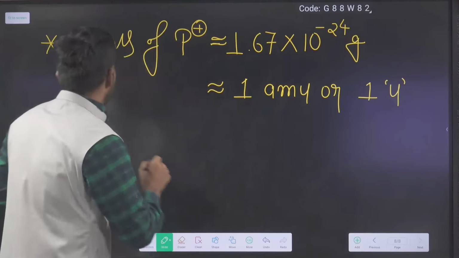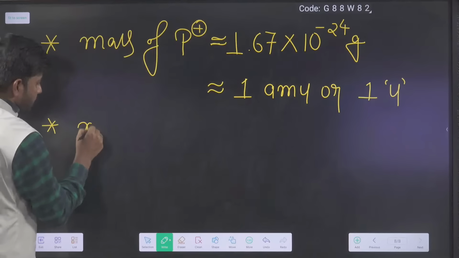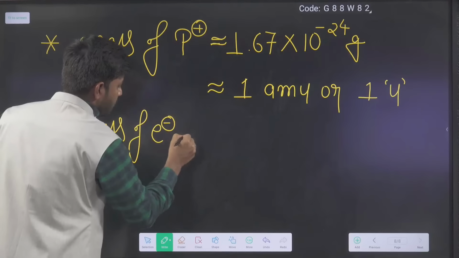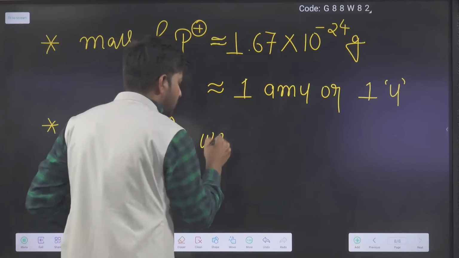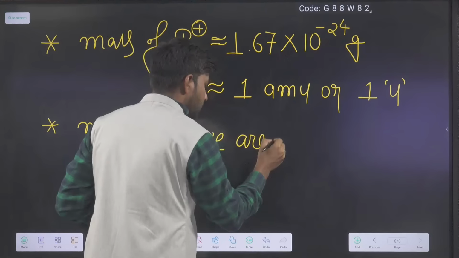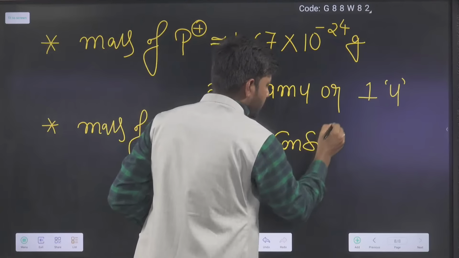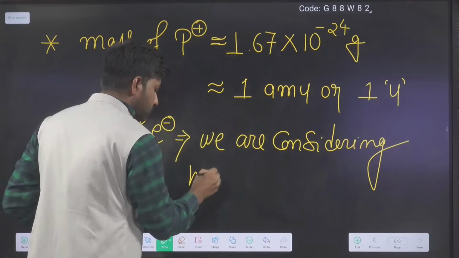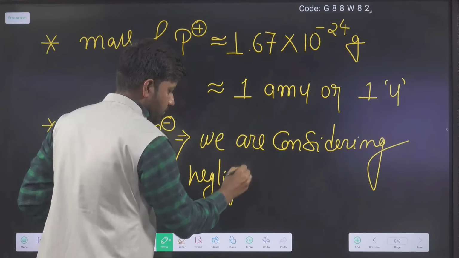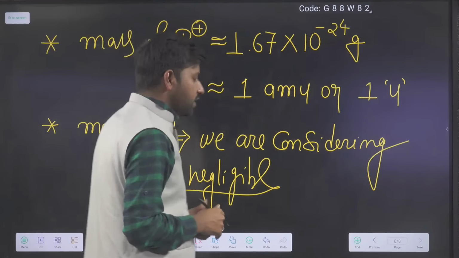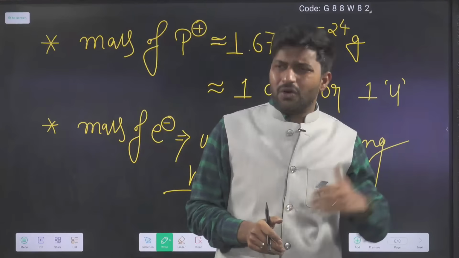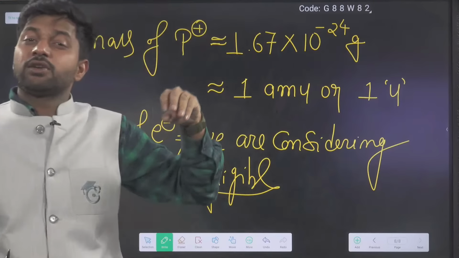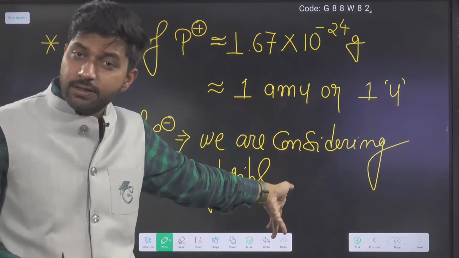While the mass of an electron, we consider negligible. What is the reason? Proton mass is already very small, and with respect to the proton, the electron mass is very much less.